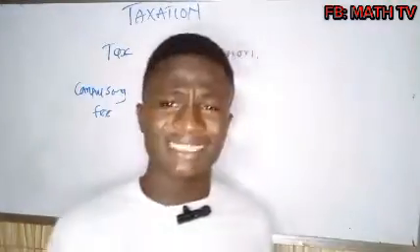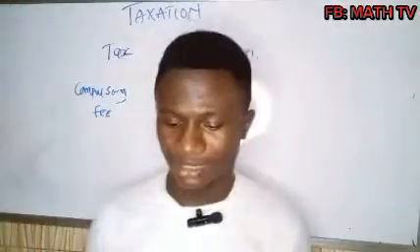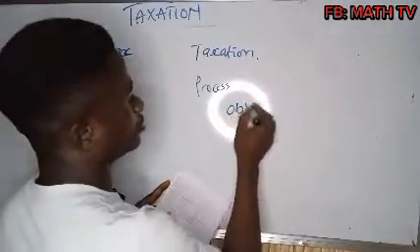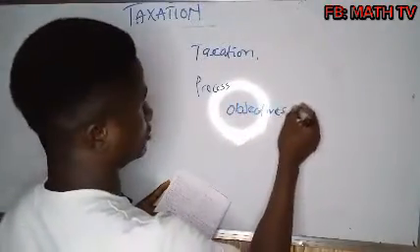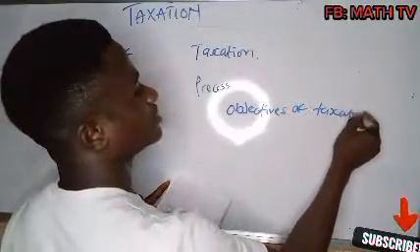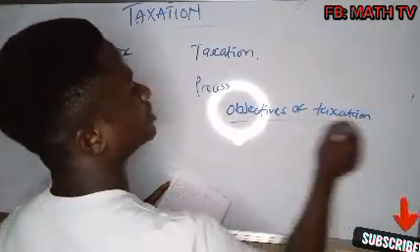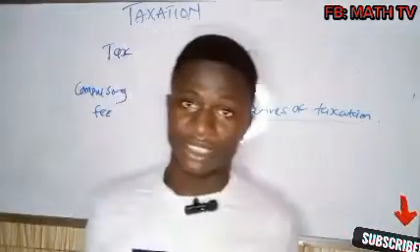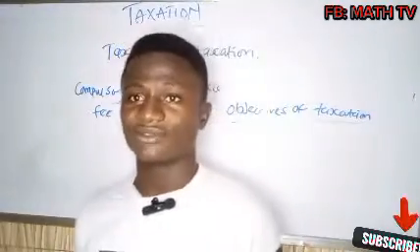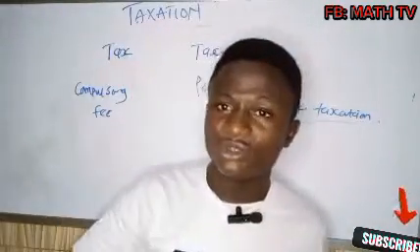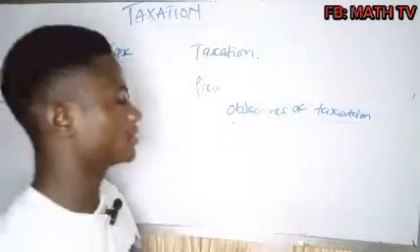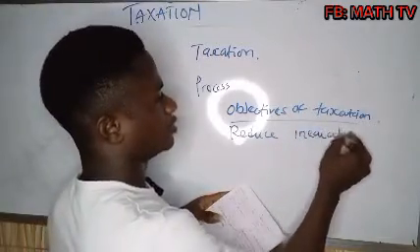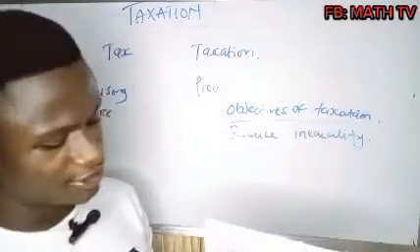So let's now look at the reasons why government impose this tax. We call that the objectives of taxation. Why do government impose tax? That's what we mean by objectives of taxation. Number one major objective of taxation is to reduce inequality. What do we mean by inequality?